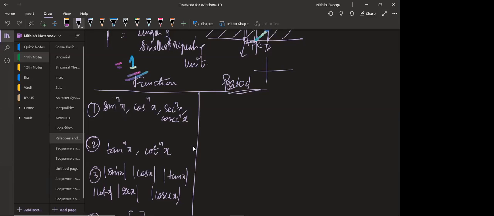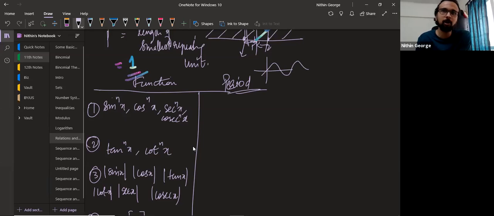Two pi. 2 pi radians. It's radian by default, so you don't need to specially mention radian. If you're saying degree, then mention degrees. So sin, cos, sec, cosec will be 2 pi by default.